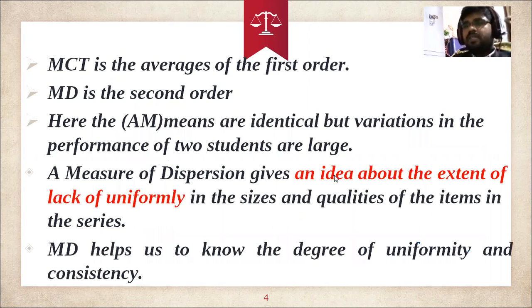That is the case that measures of dispersion will give an idea of the extent of lack of uniformity in the sizes and the qualities of the items in the series also. For example, when you take into account the quality of service, when companies do some surveys in the marketing field, some people will give quality assurance ratings.